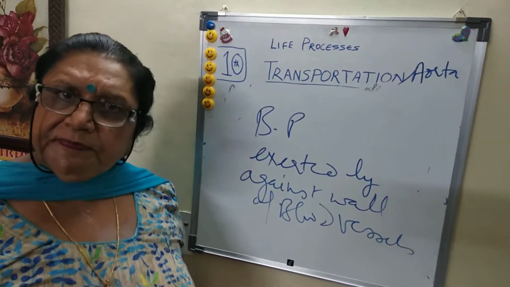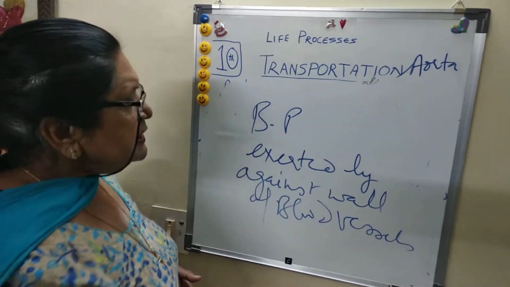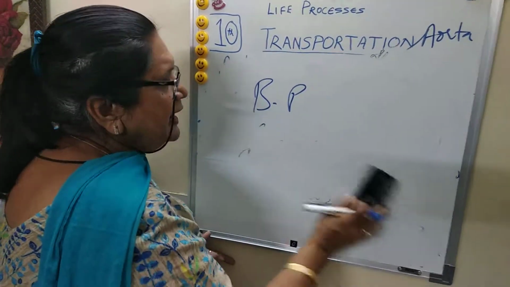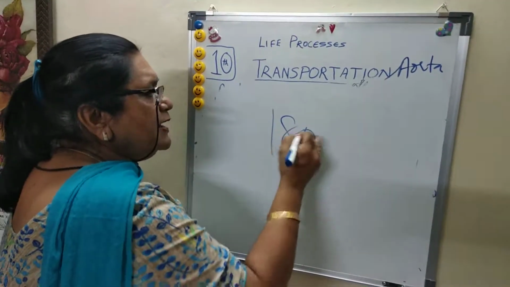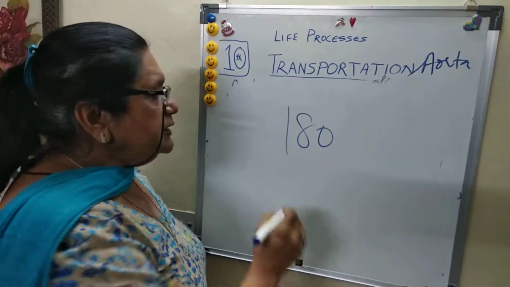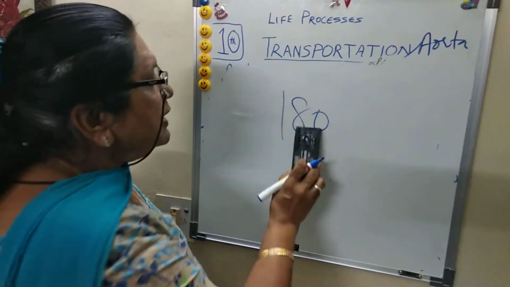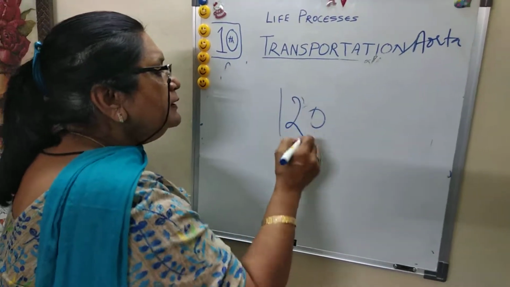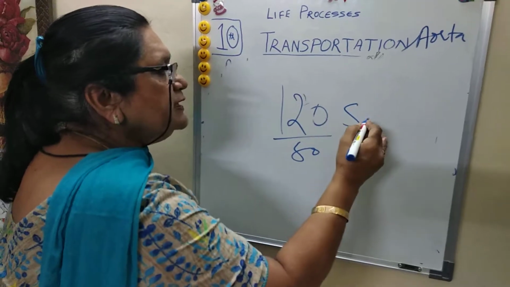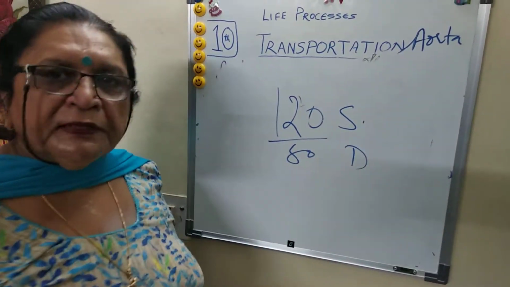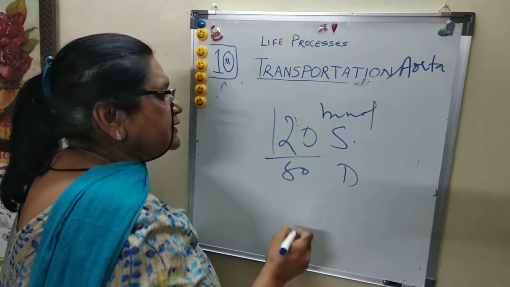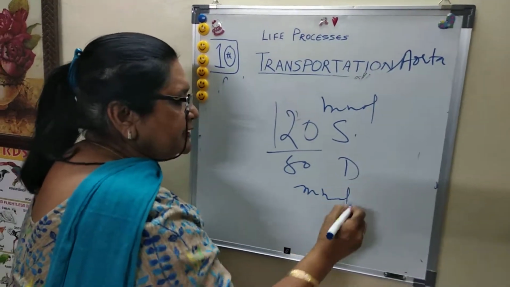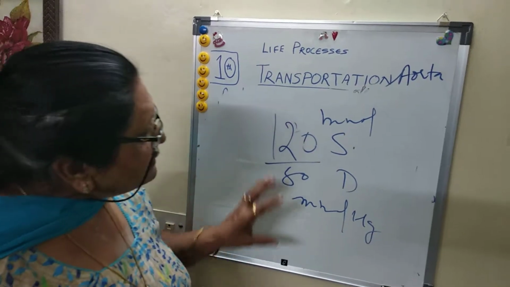That is called BP. It is of two types, systolic BP and diastolic BP, and normal is 120 over 80, systolic and diastolic, that is 120 mm of mercury.